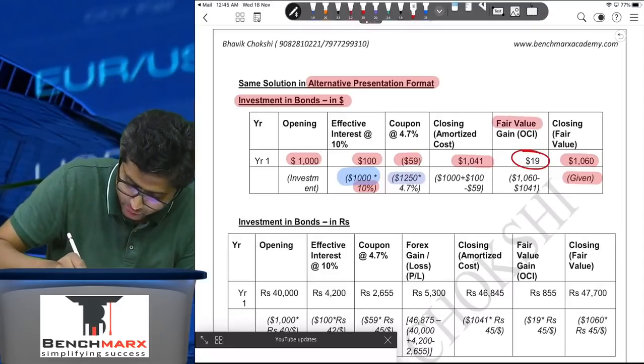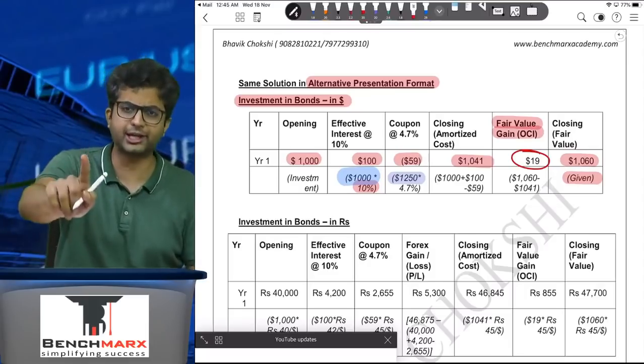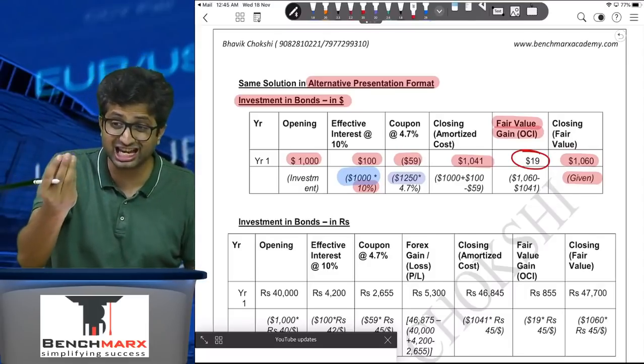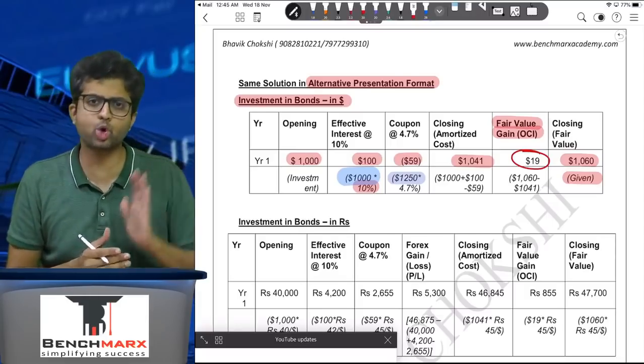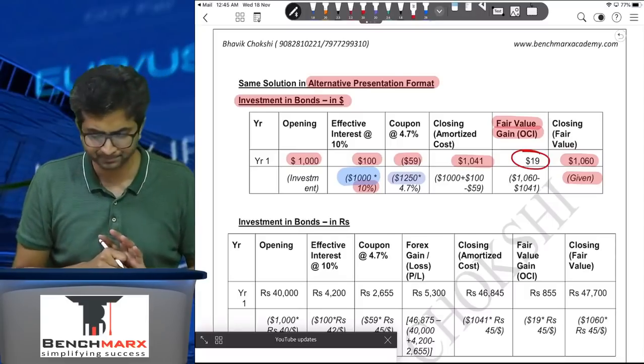And where will this fair value gain go? Yes, it will go in OCI. This is not the exchange gain. This is the gain on account of the inherent increase in the value of the bond. This will go in the other comprehensive income.